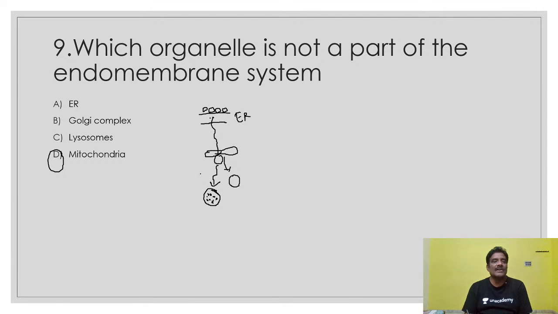So mitochondria is not involved. Mitochondria will work independently. Its important function is oxidizing the food material and releasing the energy in the form of ATP. So this option is incorrect here. It is not coming under the endomembrane system.